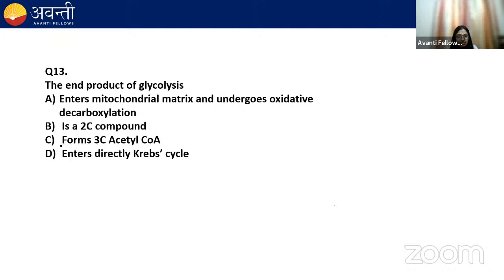Now moving to next. The end product of glycolysis. Option A says enters mitochondrial matrix and undergo oxidative decarboxylation. Option B says is a 2-carbon compound. Option C says forms 3-carbon acetyl-CoA. Option D says enter directly Krebs cycle. What do you think? What will be the correct option for this question? No, it's not C.